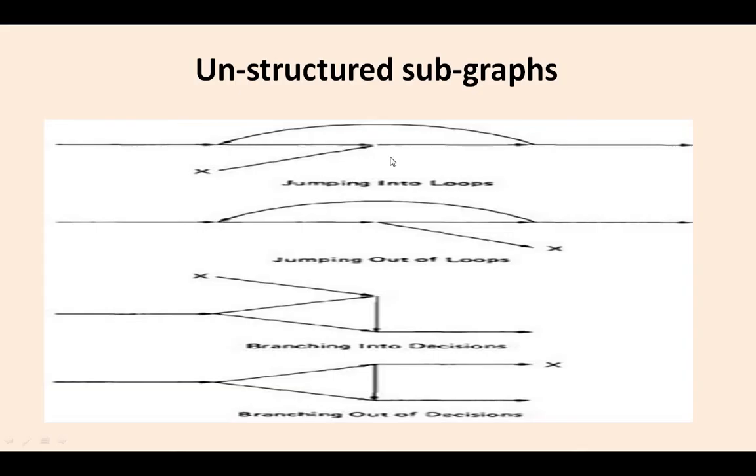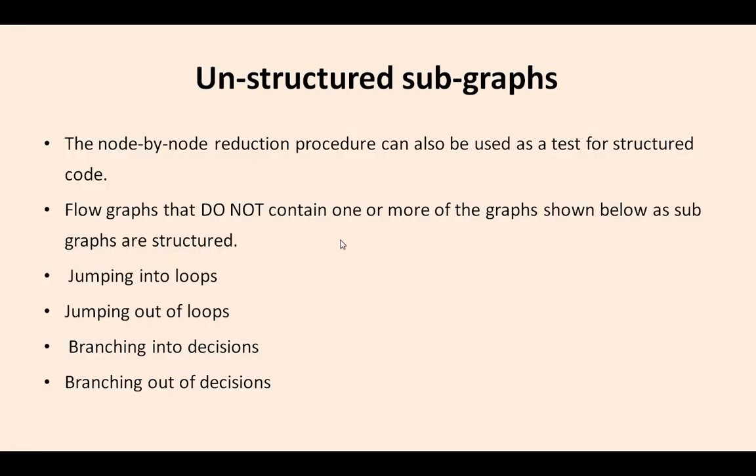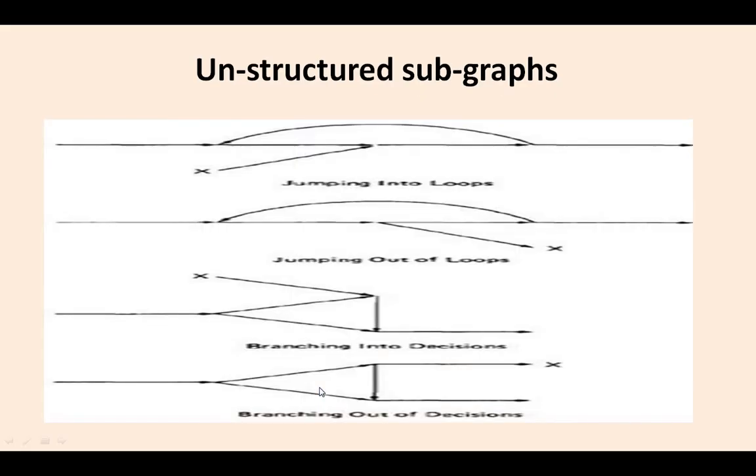So how is it possible? Jumping into the loop, jumping out of the loop, branching into the decision, branching out of the decisions. These are some unstructured notations. Jumping while a loop is running, we are jumping inside the loop, we are jumping outside of the loop, we are branching into the decisions, and we are branching out of the decisions. Okay, so these are some unstructured subgraphs. Notations can be applied in the unstructured subgraphs.